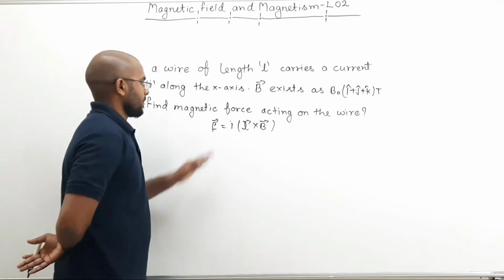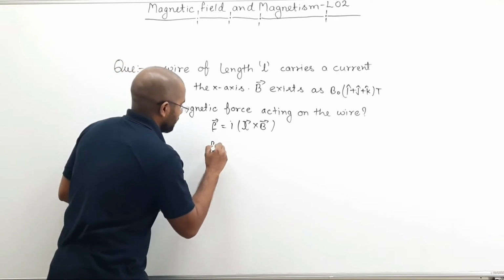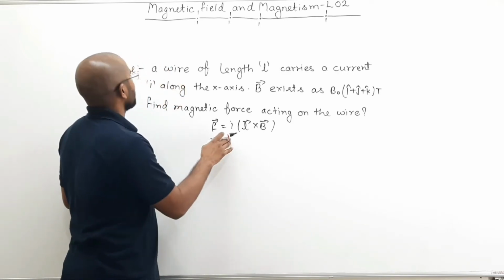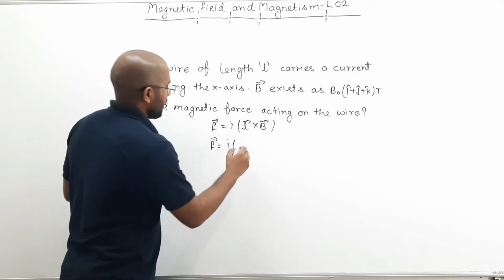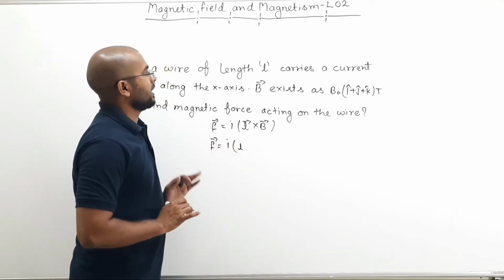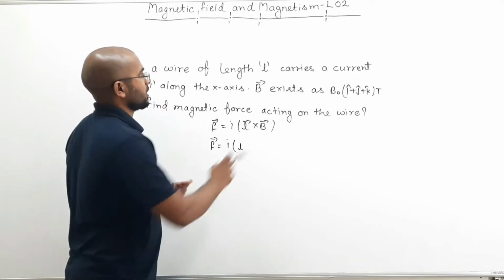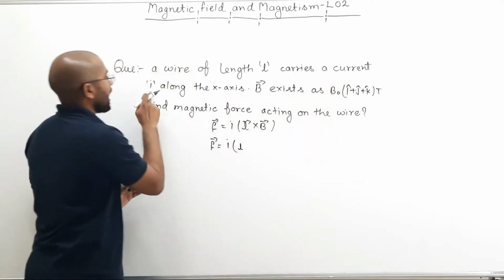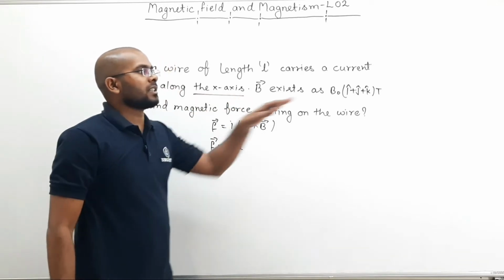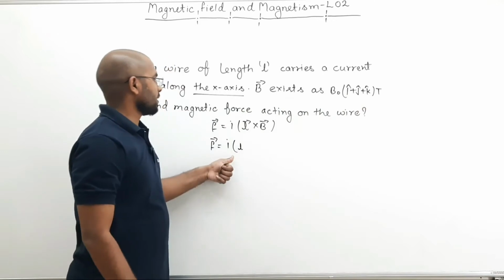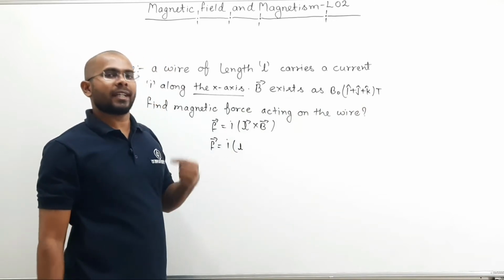So here force will be equal to current, which is I, times length L, but the length vector will be in which direction? The wire carries current I along the x-axis. So if the current is along the x-axis, the length vector will also be taken along the x-axis.